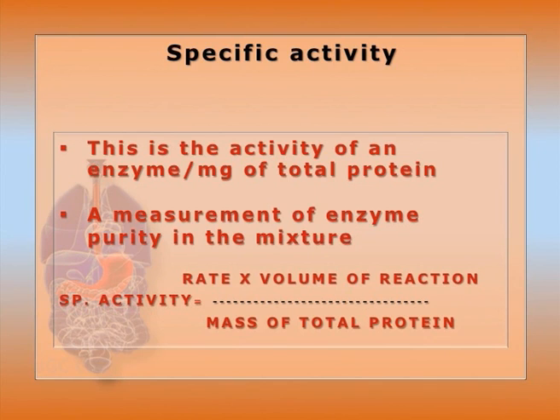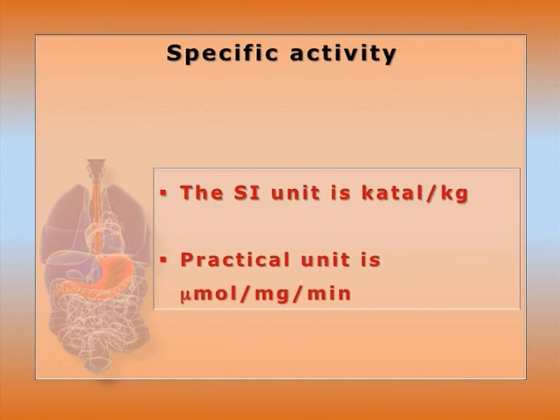Specific activity. So, specific activity is the activity of the enzyme divided by mg of total protein. Okay. So, it is a measurement of the purity, as we know that for pure enzyme it is 100%. So, specific activity is equal to rate of reaction into volume of reaction divided by mass of total protein. So, SI unit is katal per kg, but practical unit is micromole per mg per minute.